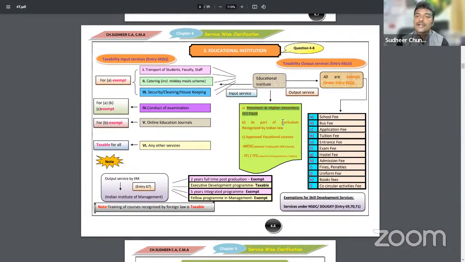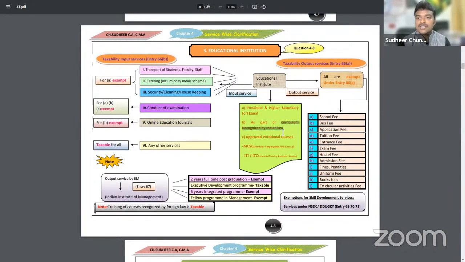Why are you paying? To get a qualification recognized by Indian law. So if you provide any activities to get a qualification recognized by Indian law, those activities are also exempted from GST. Is it clear, sir? Now coming to the next one.